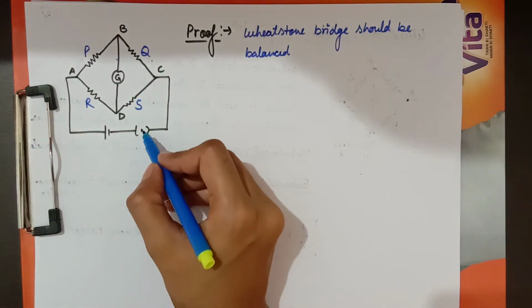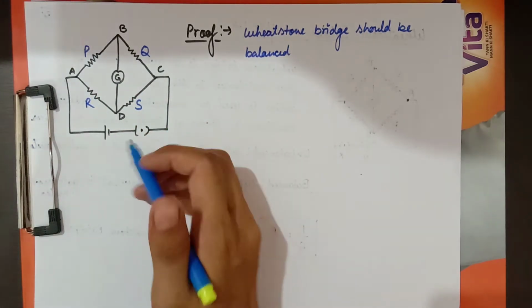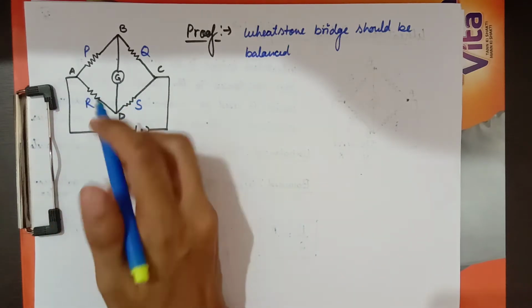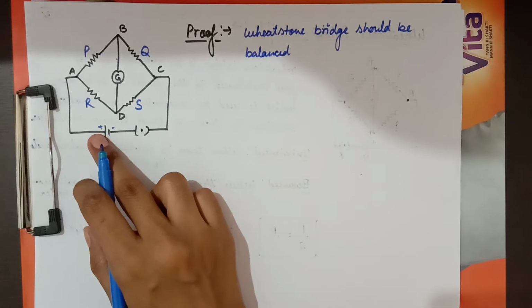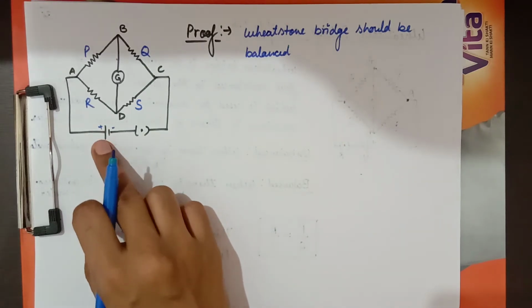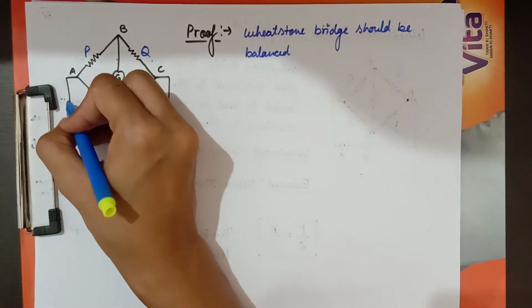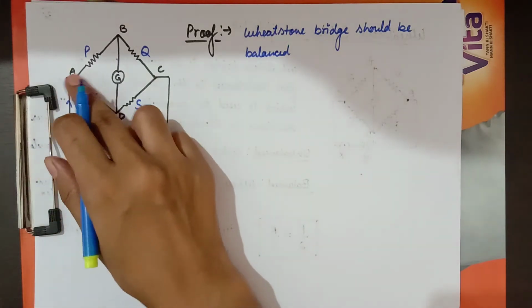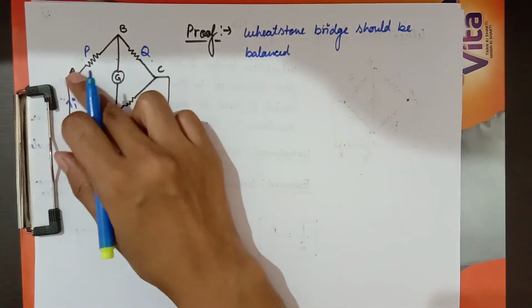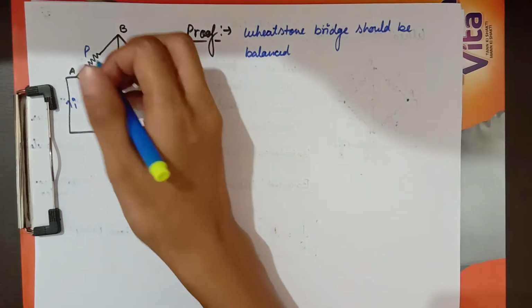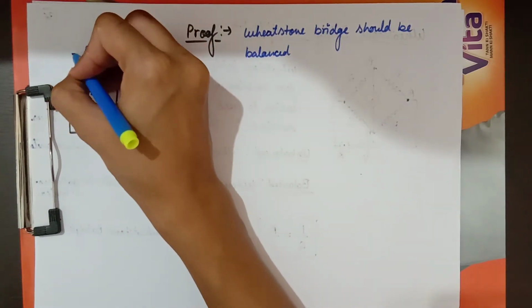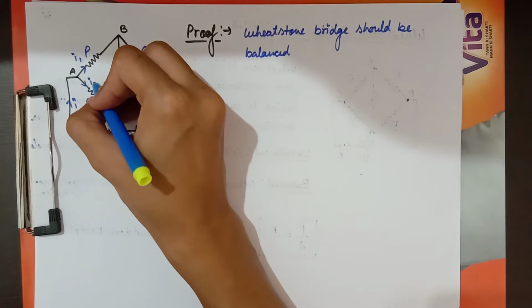When I switch on this circuit, current starts flowing from the positive terminal of the battery to the negative terminal. Suppose the current flowing from the battery to point A is I, then it bifurcates into two. One goes to the AB branch, the other goes to the AD branch. Suppose I bifurcates into I1 and I2.